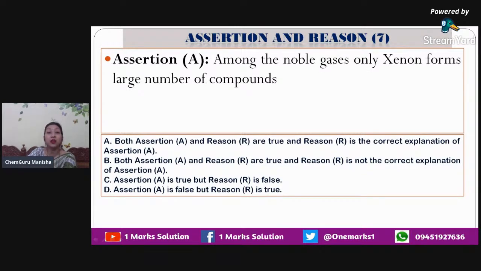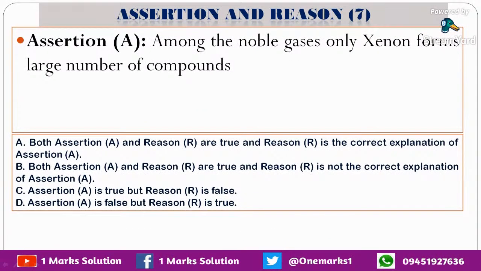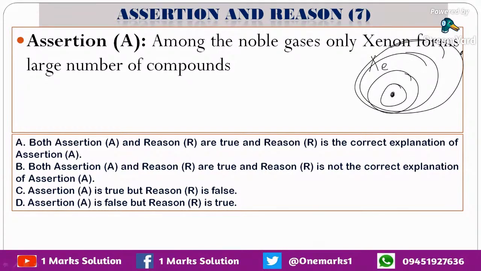Next we have, among the noble gases only xenon forms large number of compounds. That's absolutely correct, because xenon जो है वो अगर आप उसको atomic size के comparison में देखेंगे तो noble gases में सबसे बड़ा आता है. Once जिनको electrons की जरूरत नहीं है, full octet complete है, उनको electrons की जरूरत क्या है, but xenon जो है वो दूर हो जाता है. तो अगर ये मेरा nucleus है, shells हैं, तो xenon के electrons काफी दूर हैं ना.